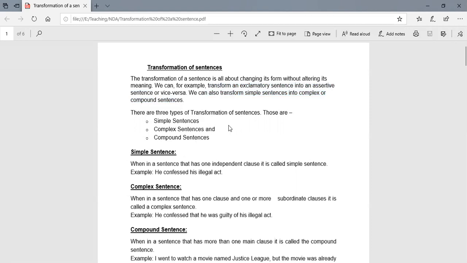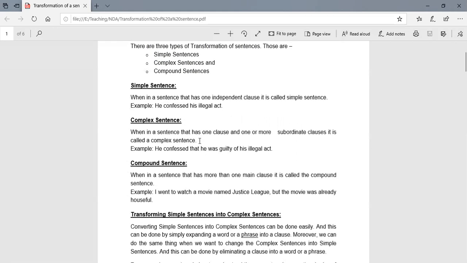There are three types of transformations. There are three types of transformation of sentences. These are simple, complex and compound sentences. What is a simple sentence? When a sentence has one independent clause, it is called a simple sentence. So there is only one independent clause. He confessed his illegal act.